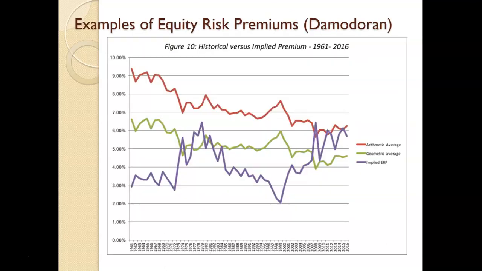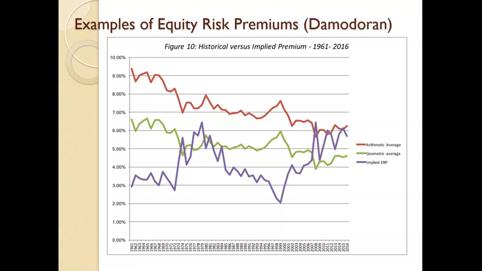So now let's look at historical equity risk premiums: the arithmetic average, the geometric average, a graph of what we've seen over time, also combining the implied equity risk premium. What's interesting is how there used to be a lot of dispersion, but it all seems to be converging on somewhere from 4 to 6%, maybe a 5% midpoint, if you will.